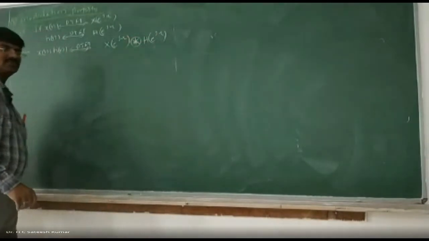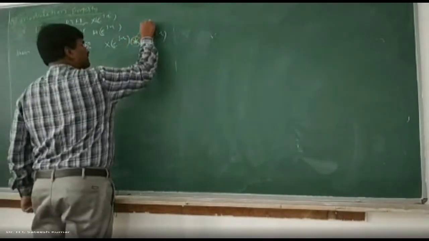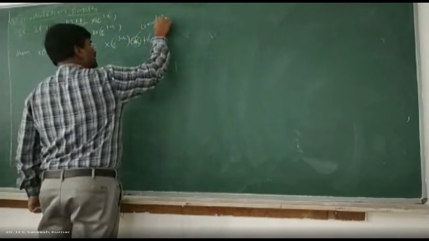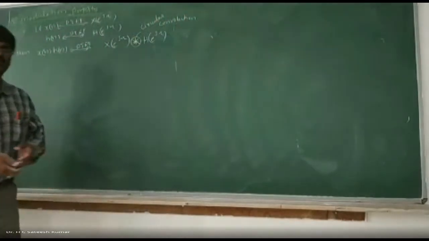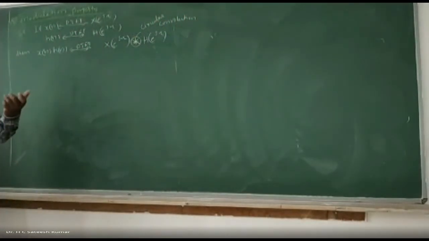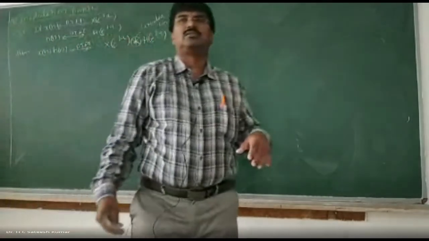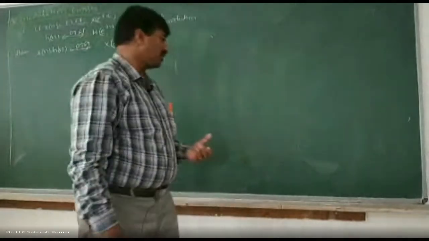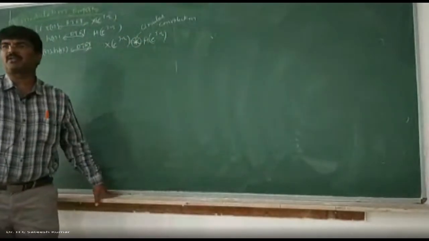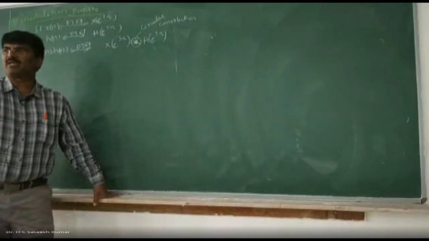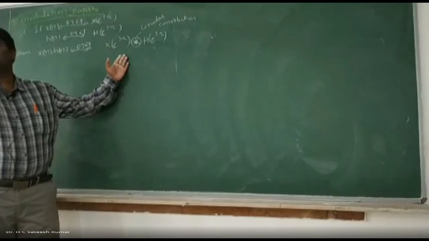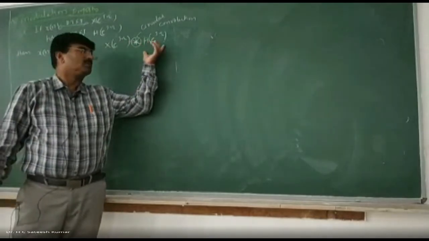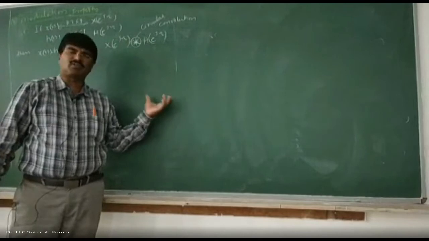What is the meaning of this one? Circular convolution is nothing but convolution of two periodic signals. What is the difference between ordinary convolution and circular convolution? See, in the case of ordinary aperiodic signals, we are shifting the second signal from minus infinity to plus infinity. Here, there is no meaning in shifting from minus infinity to plus infinity. Once a signal is periodic, it is better to shift for one cycle, and after that it repeats.